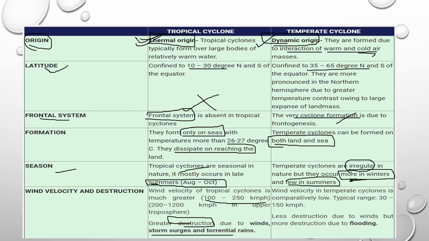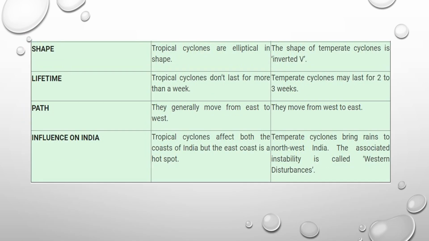Wind velocity in temperate cyclones is comparatively low. When you compare the wind velocity of a temperate cyclone with a tropical cyclone, it is low. Less destruction occurs, but more destruction occurs due to flooding in temperate cyclones. And how does a tropical cyclone look? It looks like an elliptical shape.